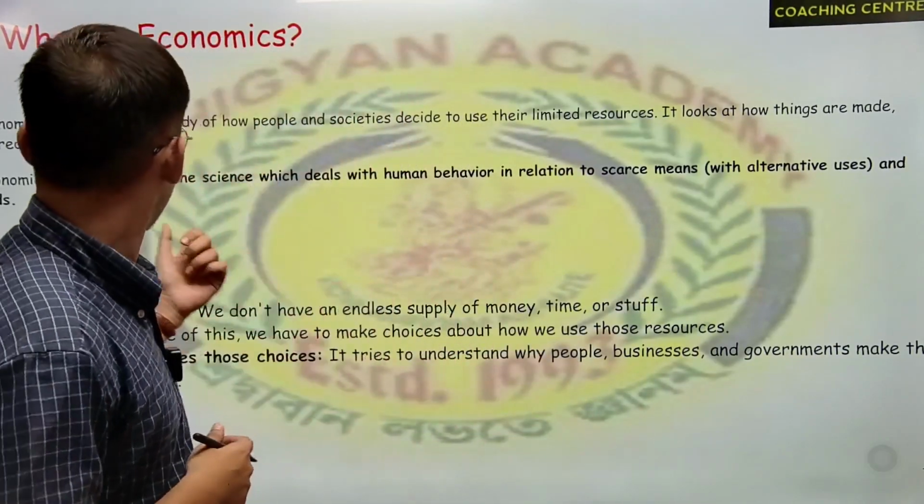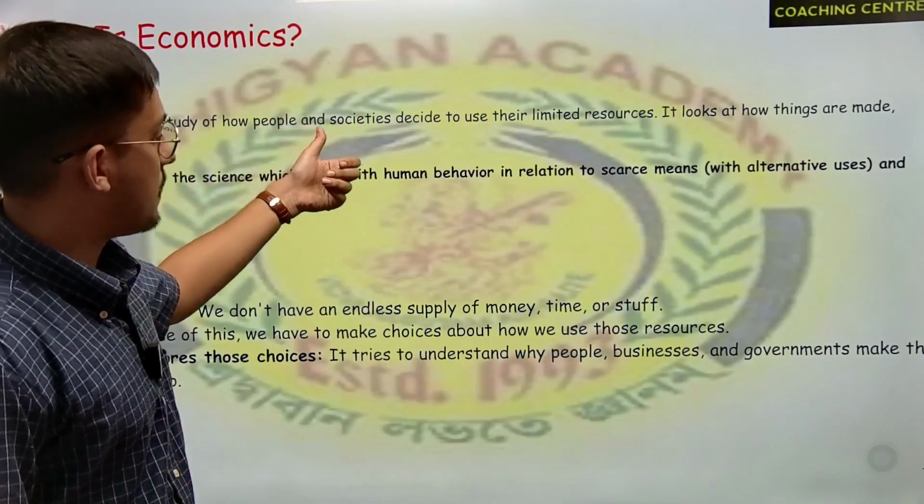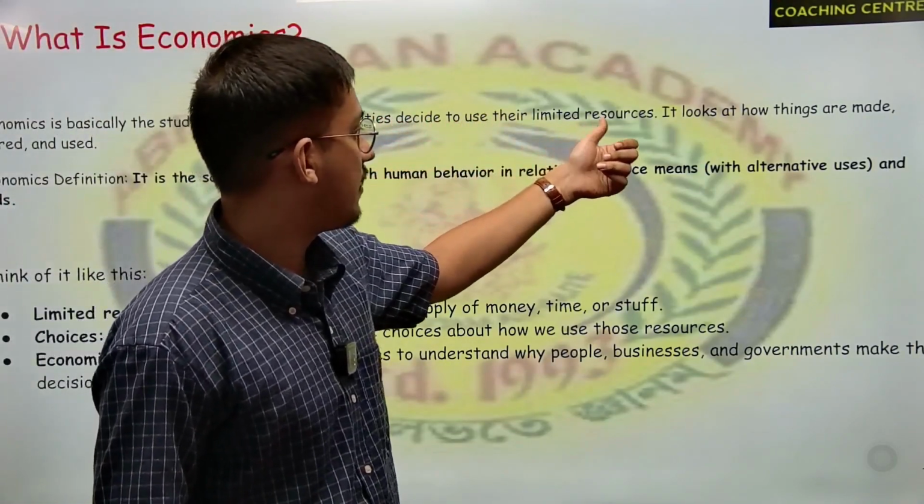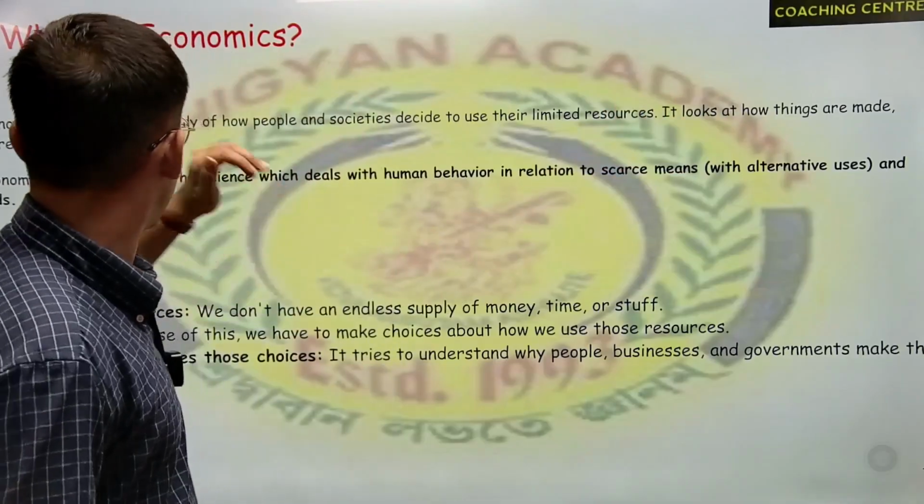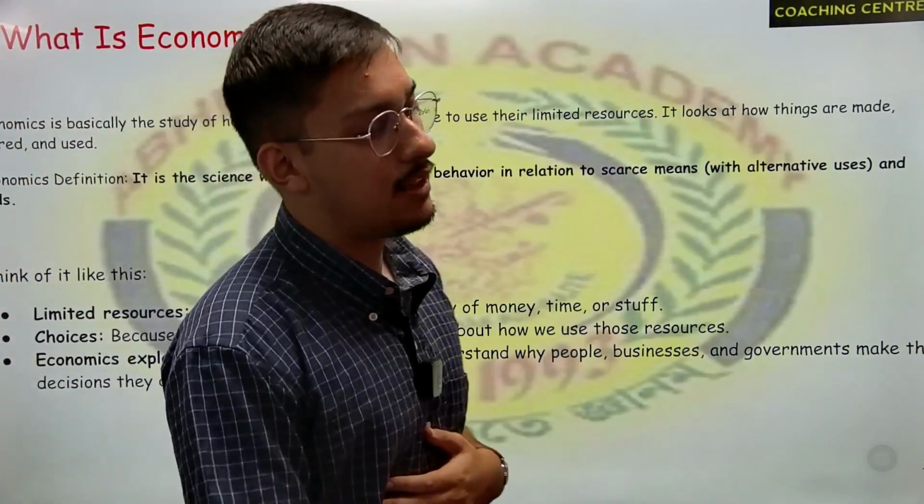This is the definition. Economics is basically a study of how people and societies decide to use their limited resources. It looks at how things are made, shared, and used.